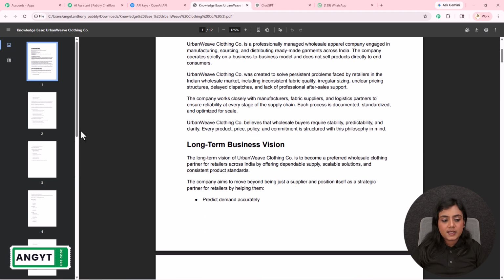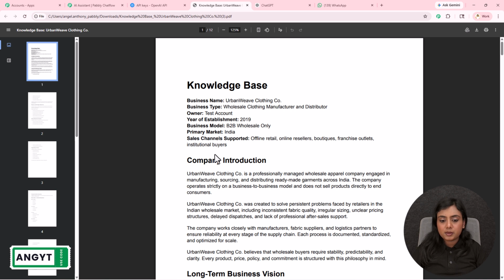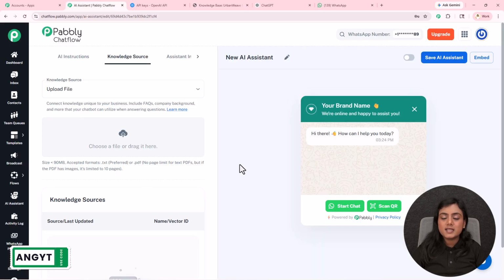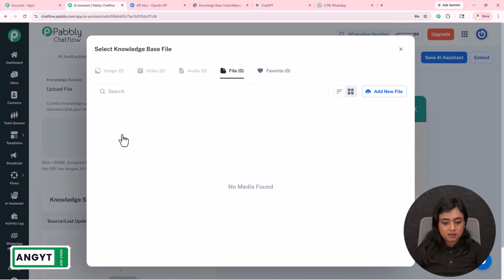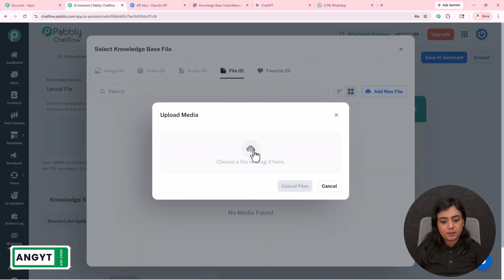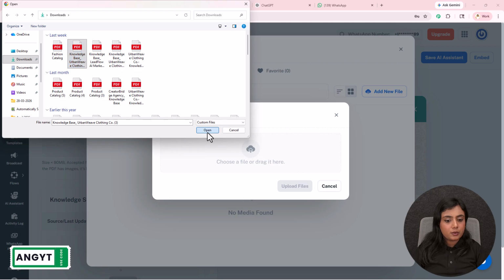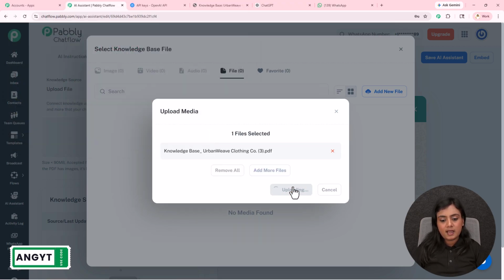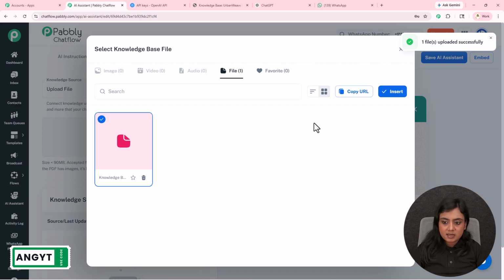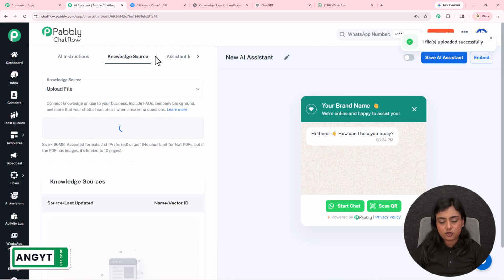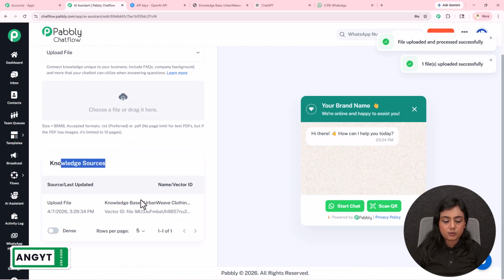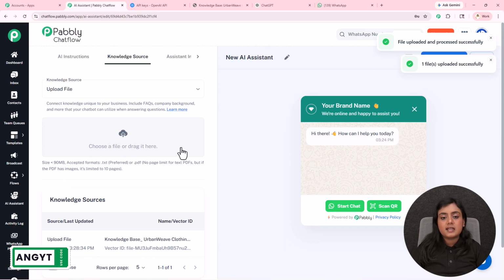Now, as I've explained everything in detail in this document, we have to upload it in our knowledge sources section. For that, click on this button and add the file from here. I'm going to click right over here. My file is named Urban Weave Clothing Co. I will open it and upload this file. As I upload the file, I will select it and insert it in the knowledge source section. Within a few seconds, you will see that the file automatically appears in the knowledge sources section. You will see the vector ID. That means the file has been uploaded. Now using the file, this AI is going to learn about your business, be trained about your business and resolve the queries.